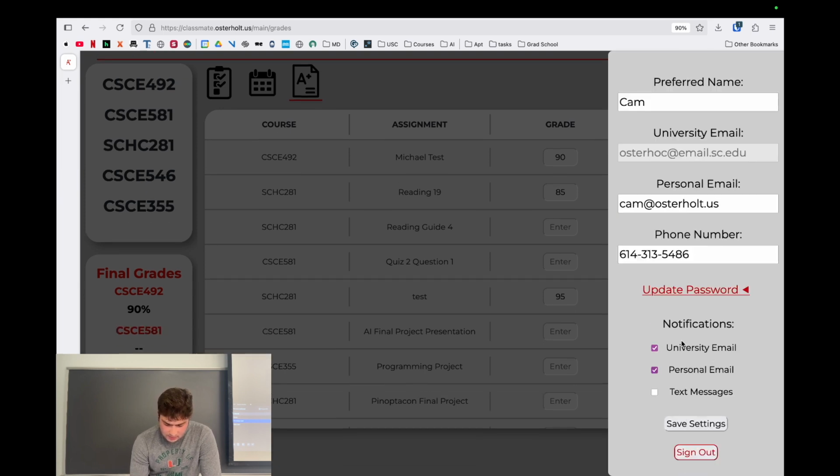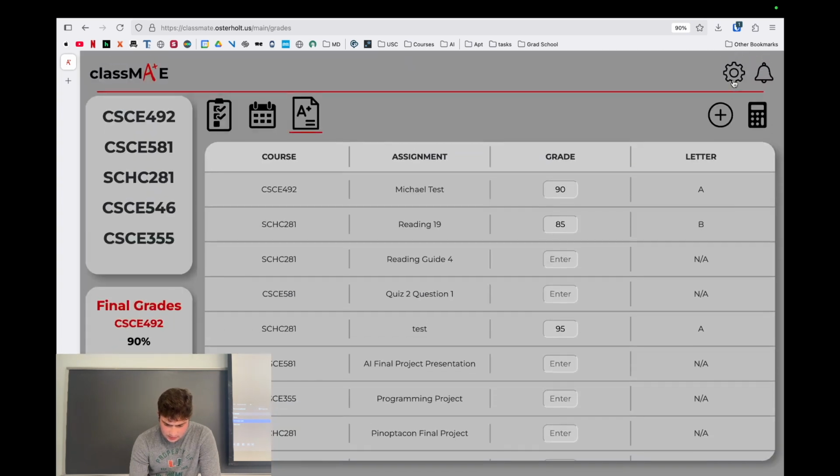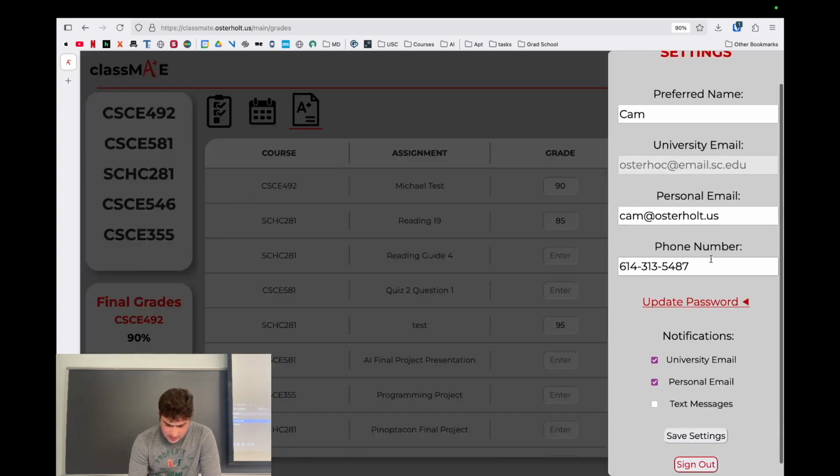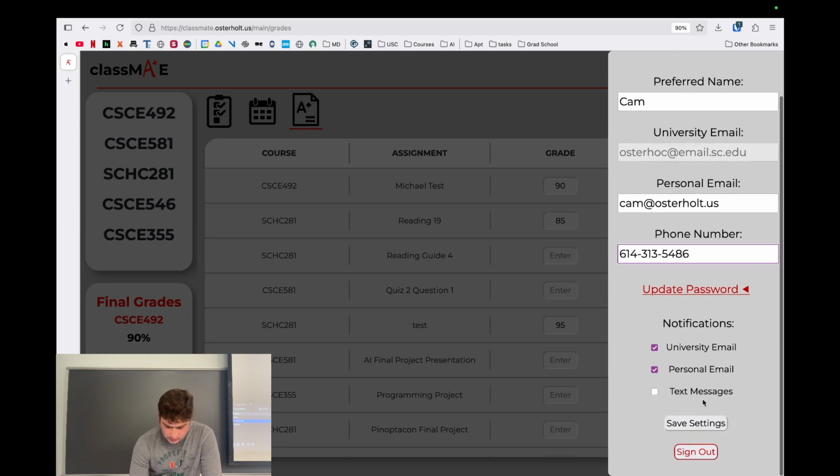And we have some notifications he'd like to receive, whether they be to his university email, personal email, as well as text messages. If we make a change to his settings, we can change that phone number. Let's say he got a new number and we save those settings. You'll see they saved. We can go out and we can see those. That change is permanent. We'll go back to what it was.